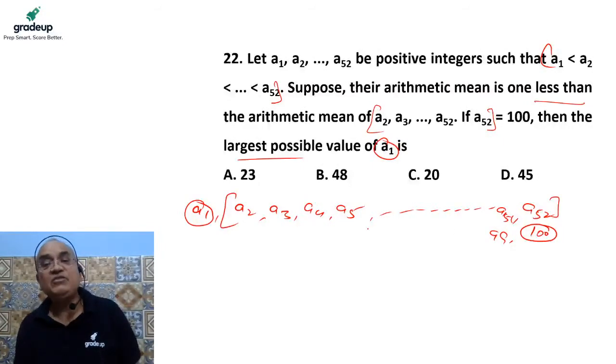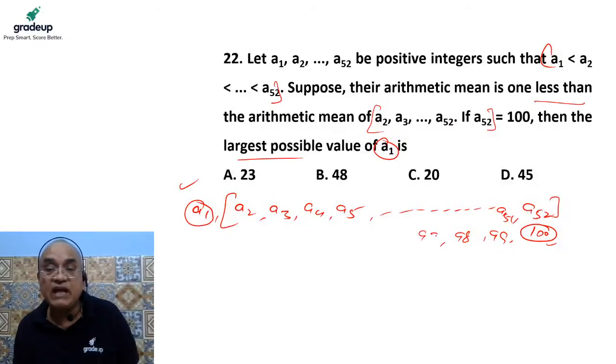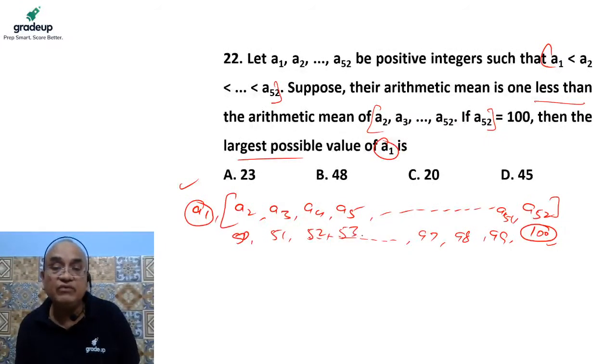Because these are integers, the next number should be 98, the next 97, and so on. So A2 should be 50, A3 should be 51, and so on. So from 50 to 100, there are 51 numbers.